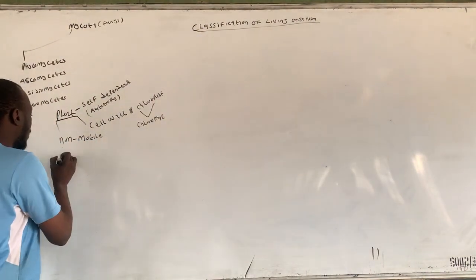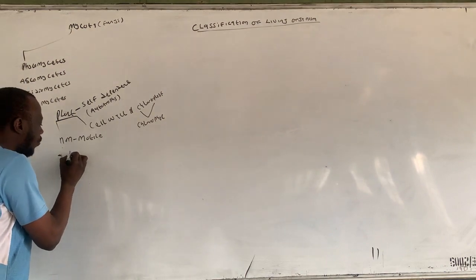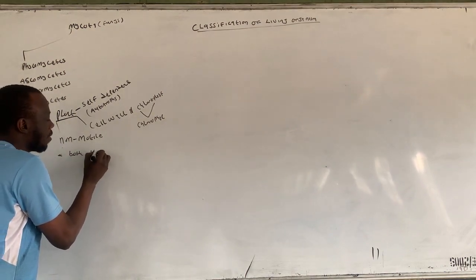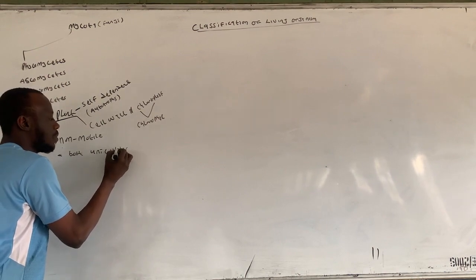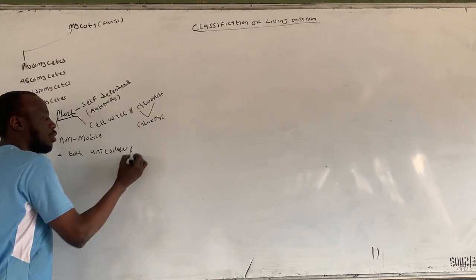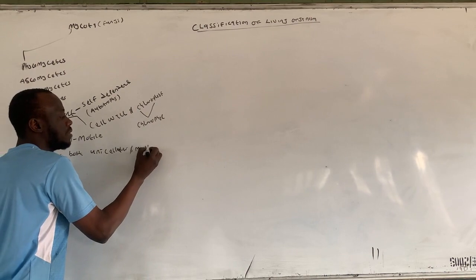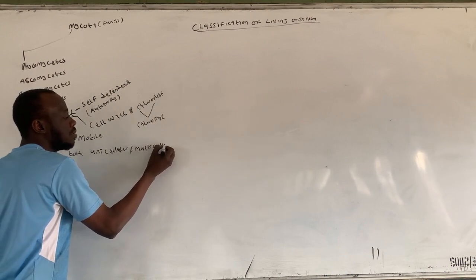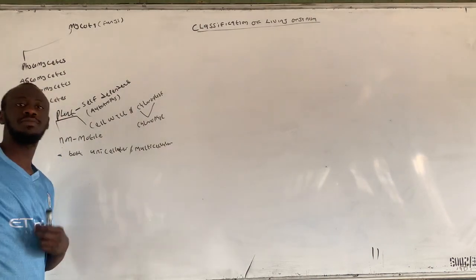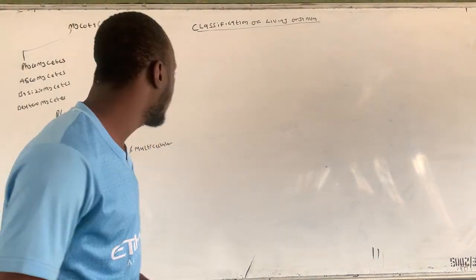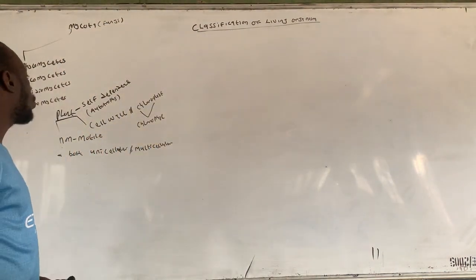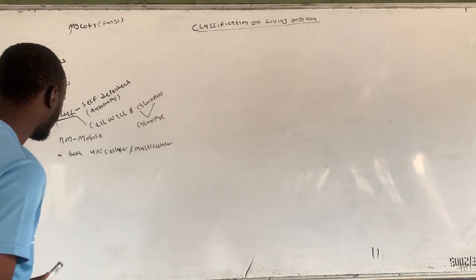So, plants are both unicellular and multicellular in nature. Meaning they can be unicellular, they can also be multicellular in nature.